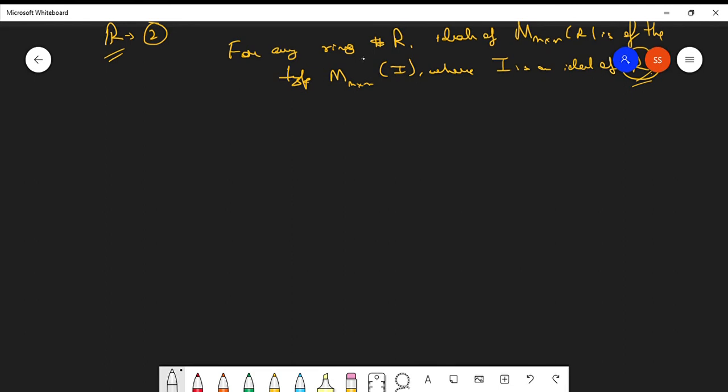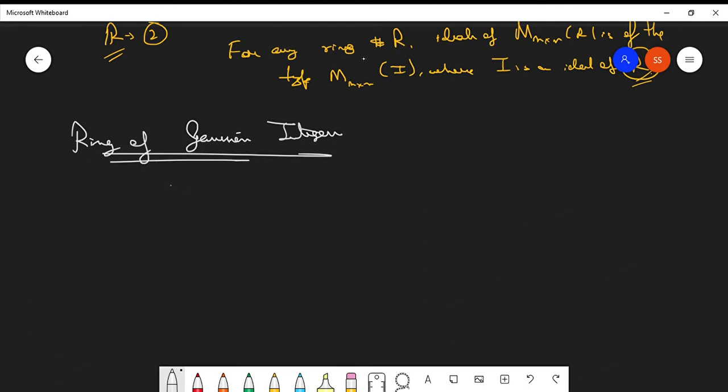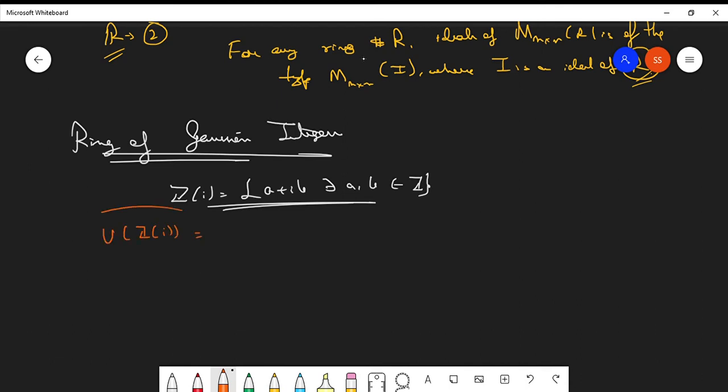There is a very important ring which is called the ring of Gaussian integers. This is a very important ring, Z[i], given as a plus ib, such that a and b both belong to the set of integers. Before moving on to details, what can you say about the units of Z[i]? Can you give me the units of Z[i]?